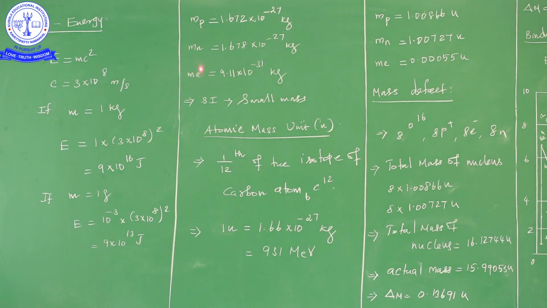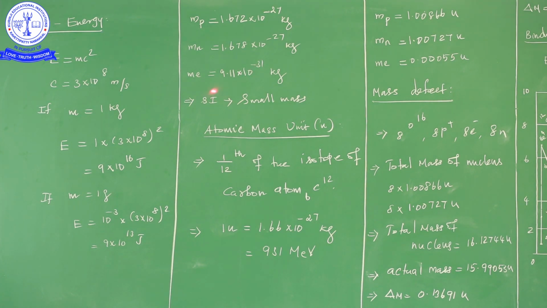But when we are taking the mass of the electron, it lies in the range of 10 power of minus 31. While doing the calculation, the mass of the proton in terms of minus 27 would mean putting 0, then 26 zeros, and after that you write 1.672. That is impossible to do calculations with, because here we have 10 power of minus 27, and for the electron 10 power of minus 31.